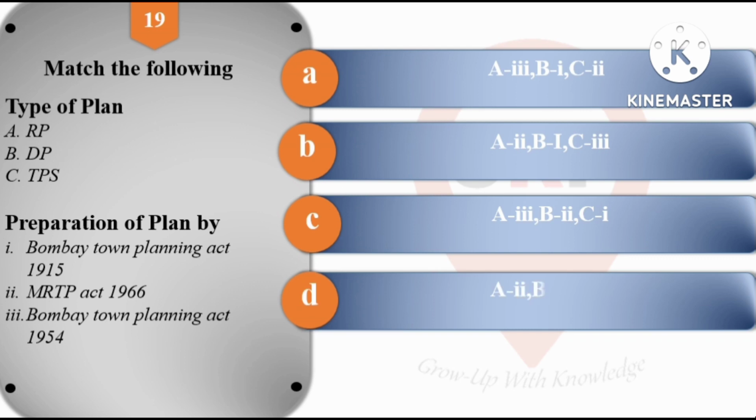So options are A3, B1, C2; second option is A2, B1, C3; third option is A3, B2, C1; and last option is A2, B3 and C1. So its right answer is option number D, that is A2, B3 and C1.